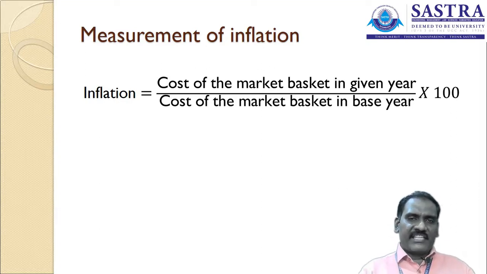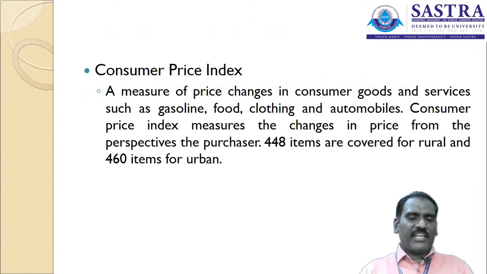I have just taken the example of 4 products, but a group of commodities and services together are taken for the calculation of inflation. So here I will be taking what measures are available for the calculation of inflation. There are 2 important measures used for the calculation of inflation. The first one is the consumer price index. The second one is the wholesale price index. Both measures are used in India for the calculation of inflation, for different periods of time, and they are used for different product and service categories. Let's take the first one, the consumer price index.